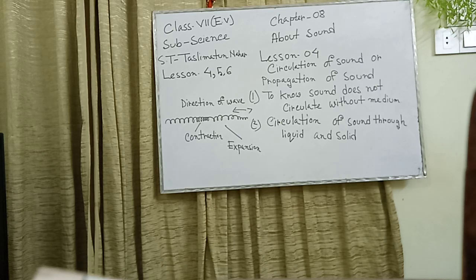Required equipment: a metallic scale and a long metallic rod. Process: put one end of the scale or rod to your ear and ask your friend to scratch the other end slowly. Are you hearing the sound of scratching?